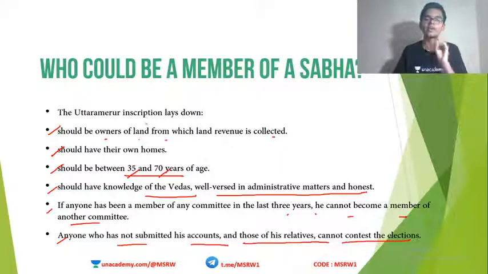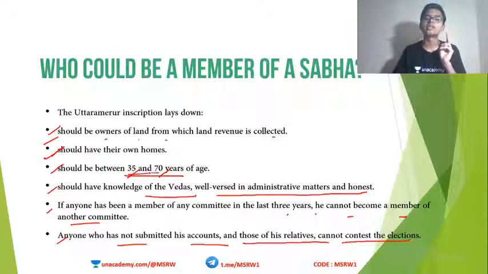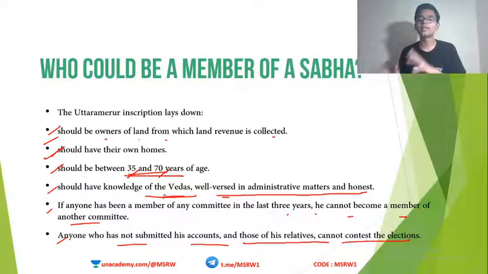Okay, so this is also very important. In order to qualify to be a member of a Sabha, he should have his own land, he should have his own home, should be between 35 and 70 years of age, should have knowledge of Vedas and be well versed in administration and be honest. Finally, he cannot have been a member of any committees in the past 3 years. Also, he should submit his accounts and also those of his relatives.